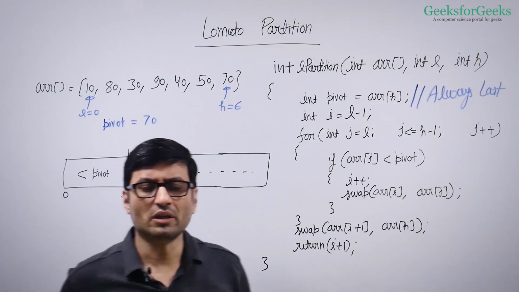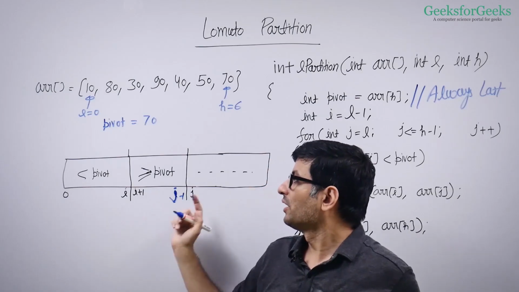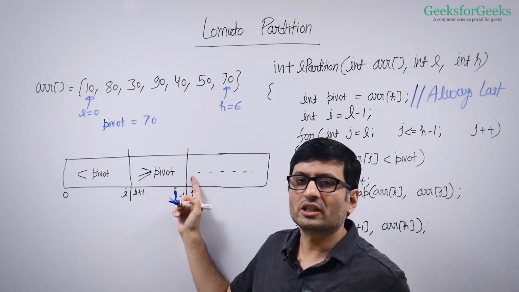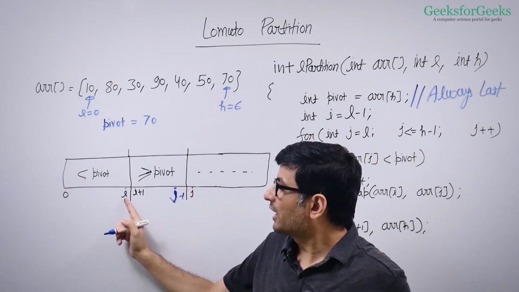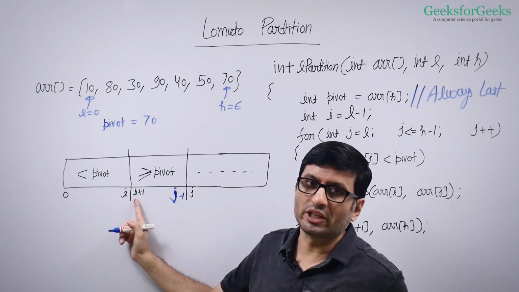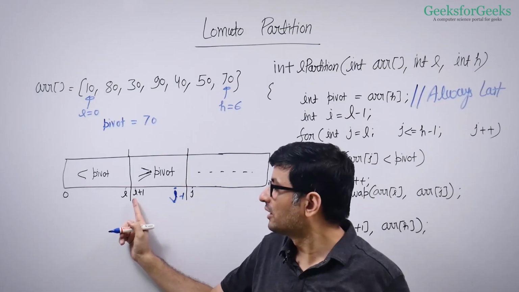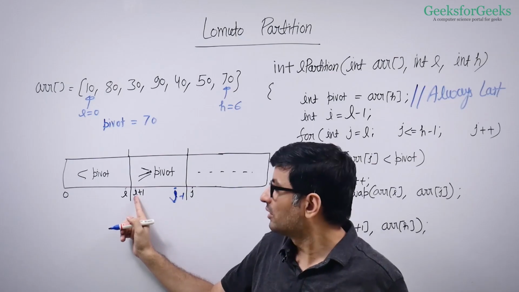The idea is simple. You traverse the input array from left to right. If you see a smaller element here, you know that the I plus 1th element must be greater. We'll talk about corner cases later, such as if there are no greater elements. What do you do?